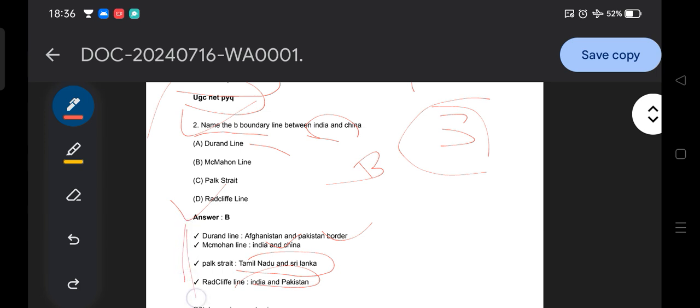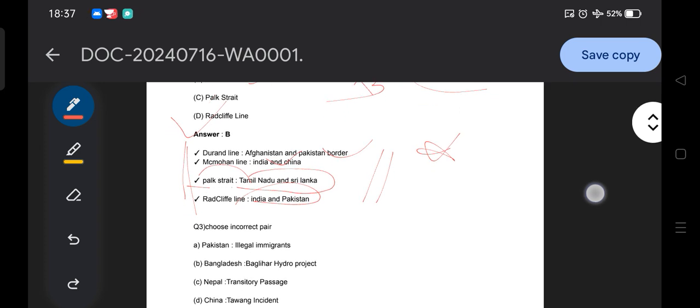So this is how the border lines are with respect to the countries in South Asia or the Asian continent. But you need to remember one thing: the McMahon line is between India and China, along with the Palk Strait, which connects Tamil Nadu and Sri Lanka. Then, moving to another question.